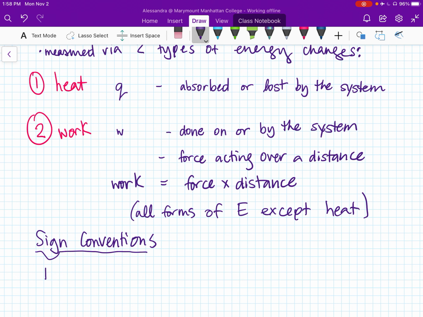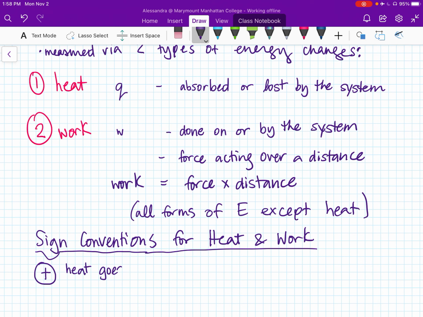So we have positive values. Everything is from the point of view of the system. These are sign conventions for both heat and work that I'm defining for you right now, for both Q and W. Positive values are when heat is transferred into the system from the surroundings.